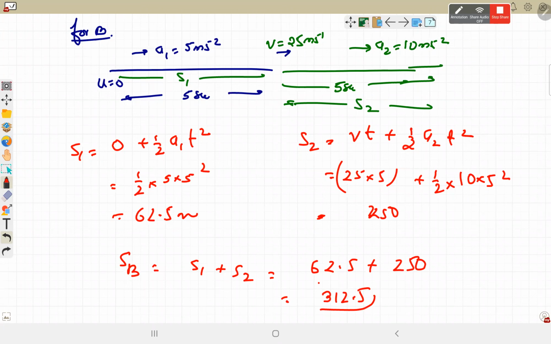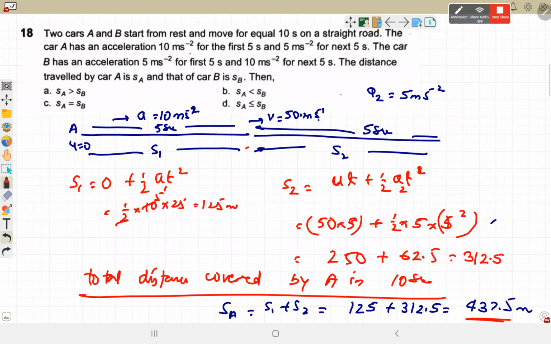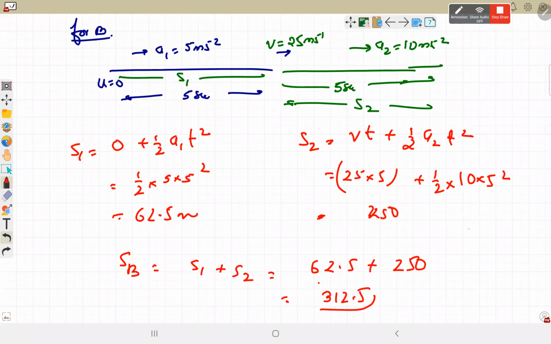So पहले हमने कितना distance travel किया था? A has covered 437.5. So which means in the same scenario, the distance covered by A is greater than distance covered by B if the order of acceleration is reversed. Right?